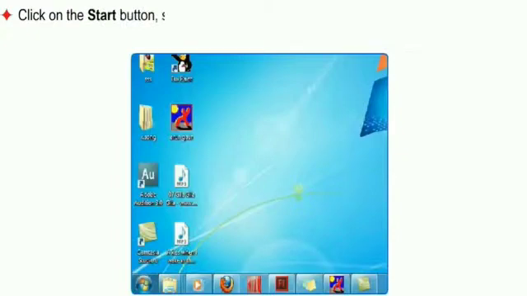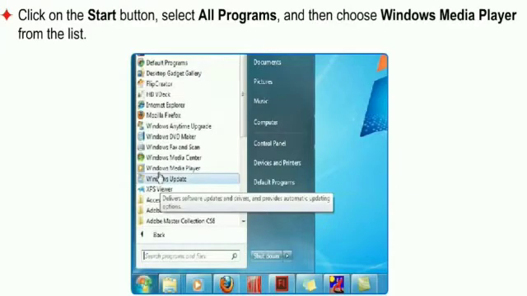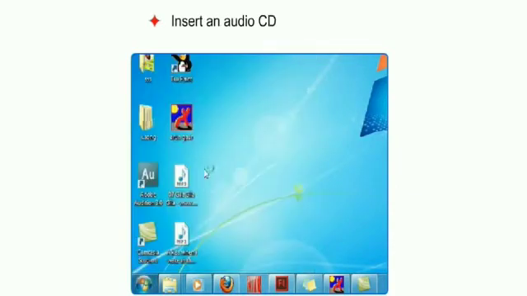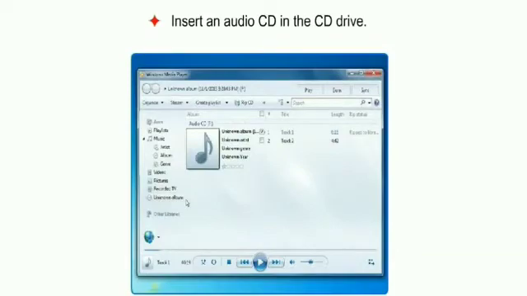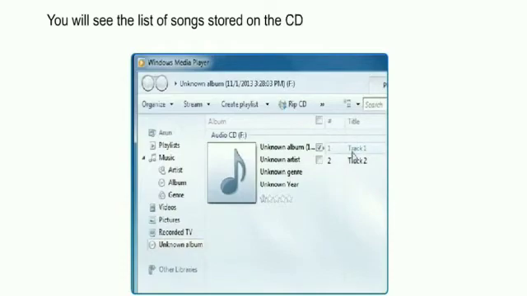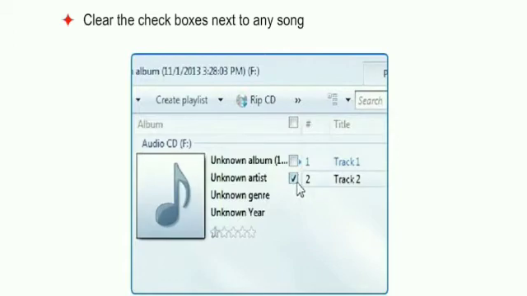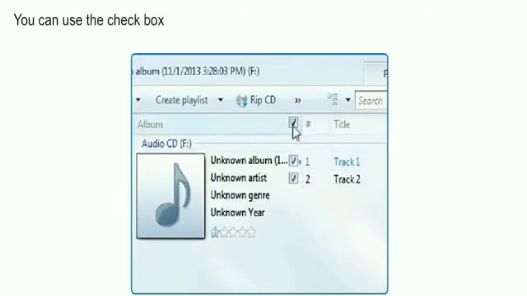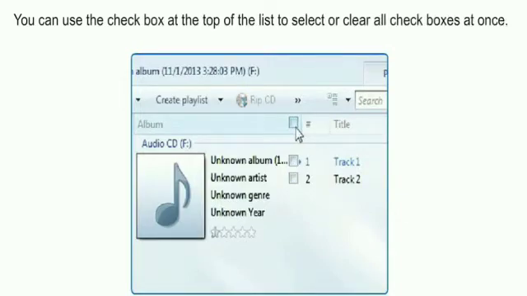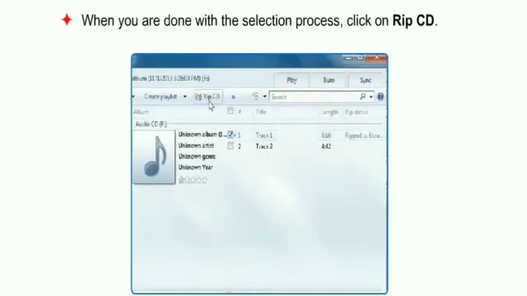First of all, click on the Start button and select All Programs and then choose Windows Media Player from the list. Now, insert an audio CD in the CD drive. You will see the list of songs stored on the CD in the Windows Media Player. Now clear the checkboxes next to any songs that you do not want to rip, means do not want to copy. You can use the checkbox at the top of the list to select or clear all the checkboxes at once. When you are done with the selection process, click on Rip CD.